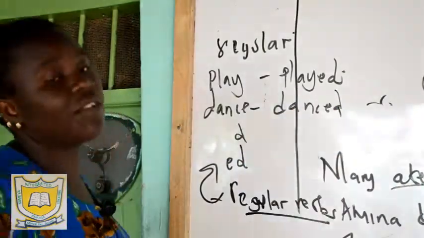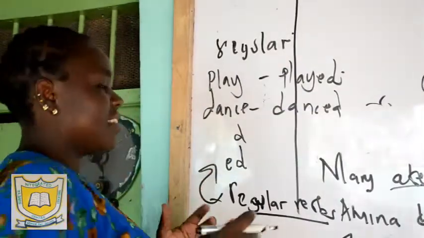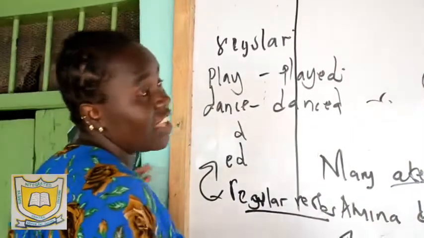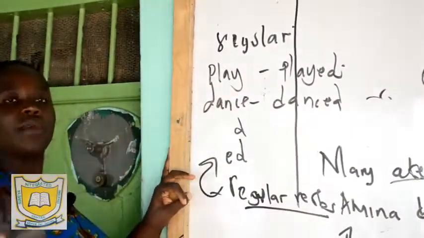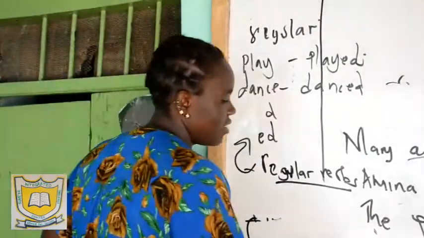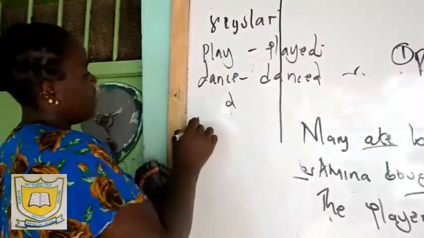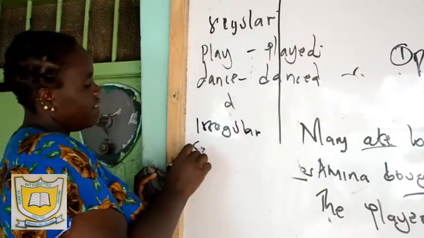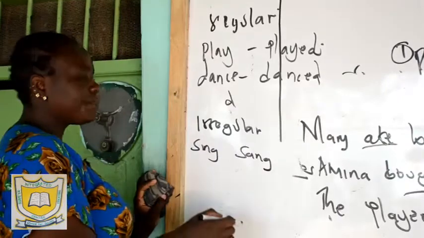But when you come to irregular verbs, there are different types of irregular verbs. Those that remain the same. Those that change from an I to an A to a U. Those that change from an A to a U to a U. Those that change completely. For example, sing changes from an I to an A, which is sang.